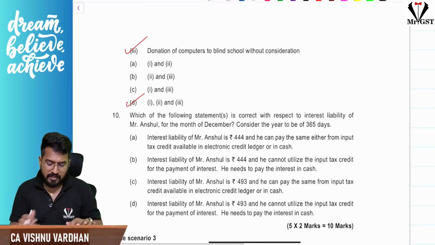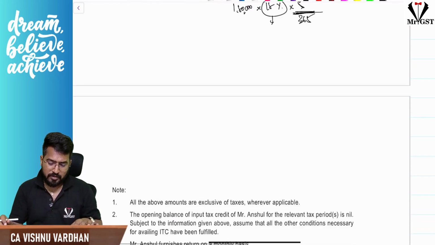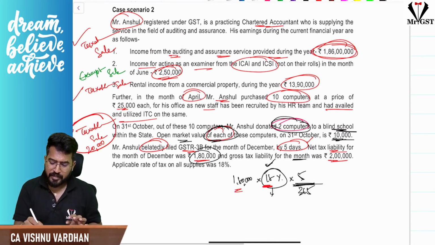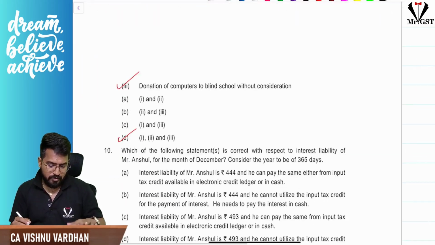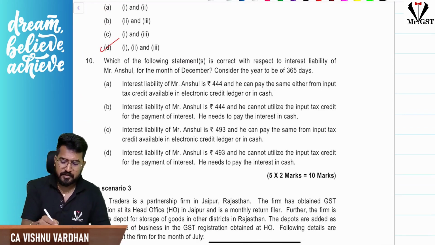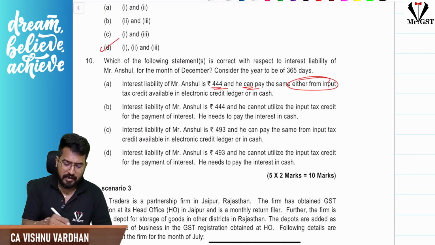Next, the interest calculation, as we have seen already. So how much is the interest? 1,80,000 into 18% into 5 divided by 365. You will get 444. So 444 is the answer. Here they said 444 can be paid using either input credit.